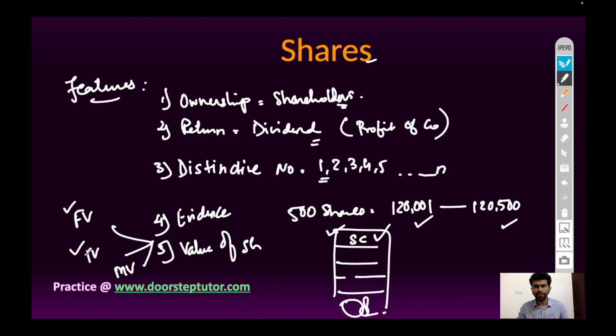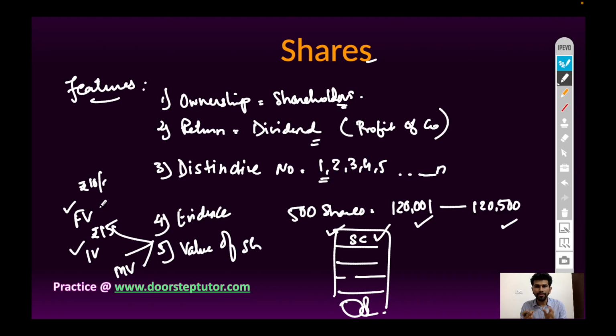Issue value is the price at which a company issues shares to the general public. For example, if the face value is 10 rupees and it is issued by the company to the general public at 15 rupees, then it is called the issue value. Issue value can be more than face value or equal to face value. It can also be less than face value.